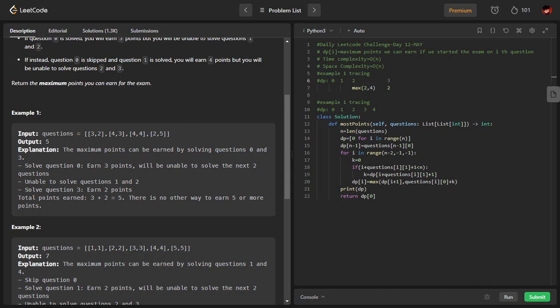Where is 4 coming from? 4 is coming from itself. And where is 2 coming from? If I don't solve this question, I will have to take the max of this. So that is where 4 is coming from. So ultimately, I'm going to get 4 here.